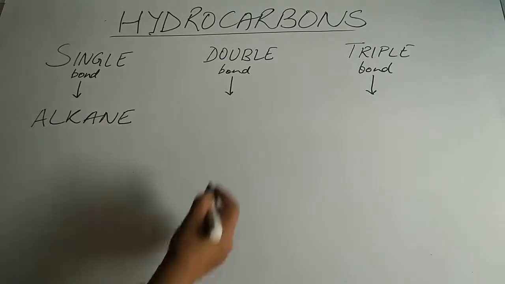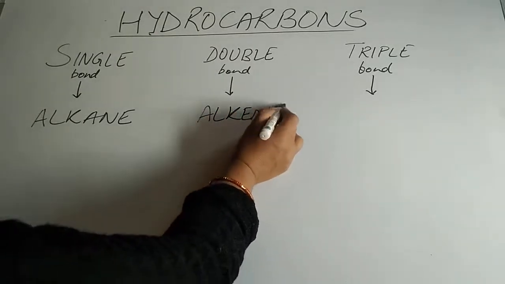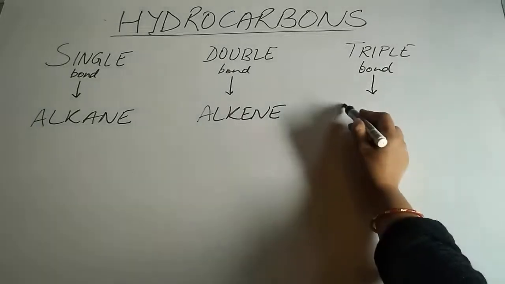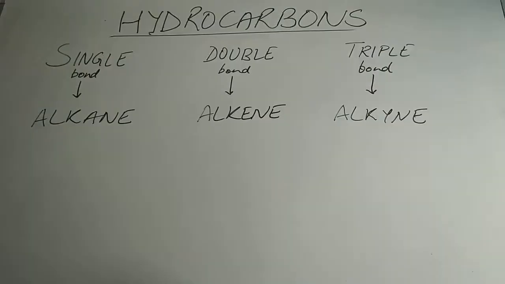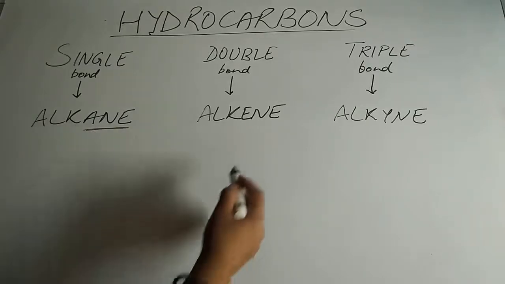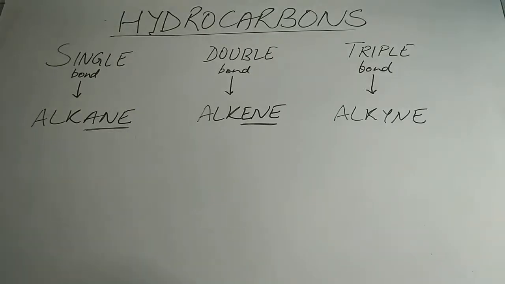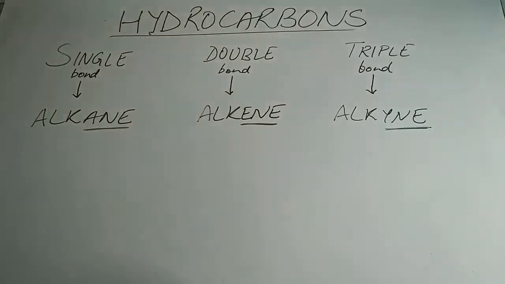If it has a double bond, it has the name alkene. That is a double bond one. And if it is a triple bond, it will be called alkyne. If it is a single bonded hydrocarbon, then the suffix used will be ane. If it is a double bond hydrocarbon, the suffix used will be ene. And if it is a triple bonded hydrocarbon, the suffix used will be yne. These are the general names.